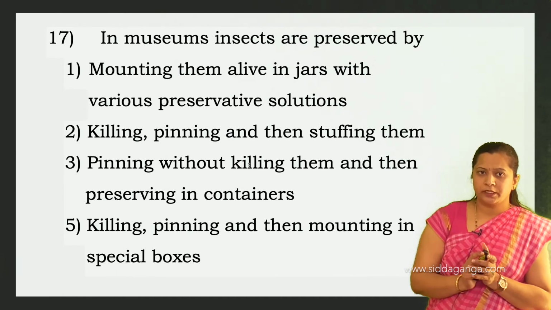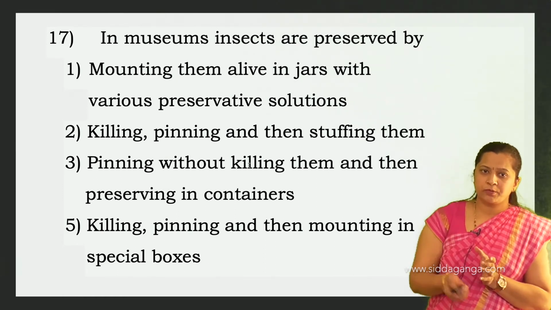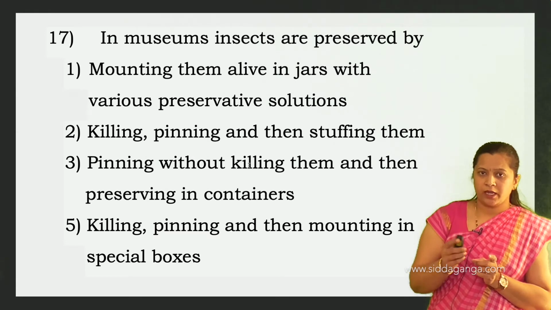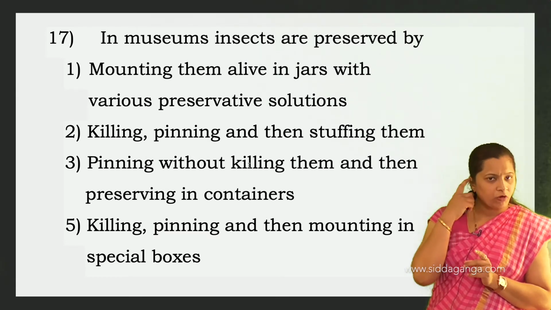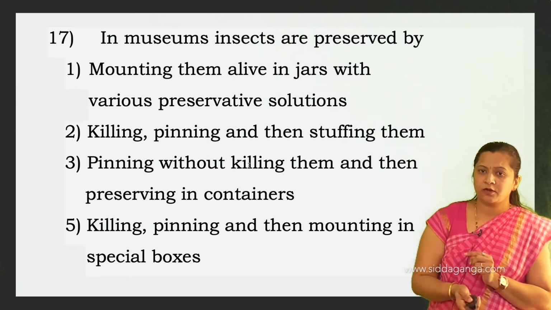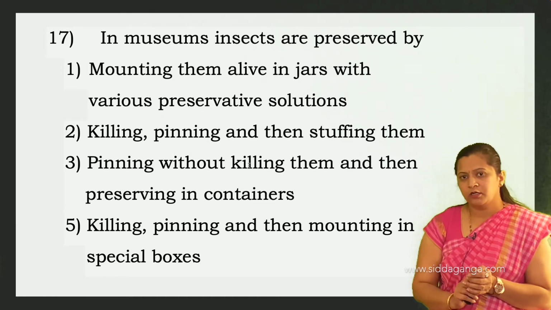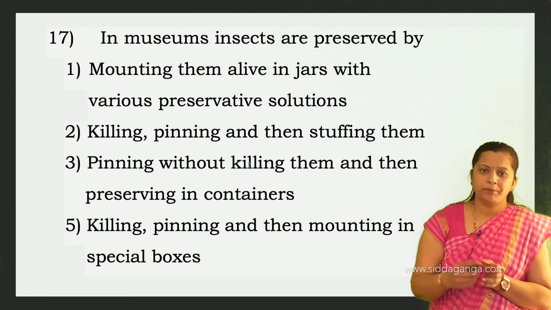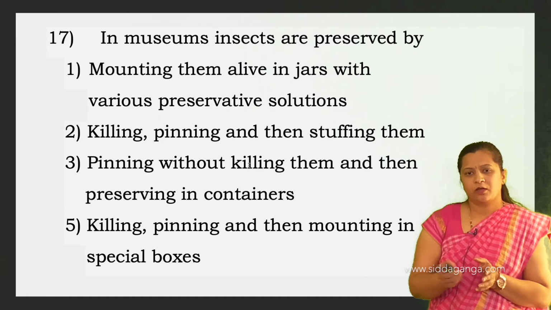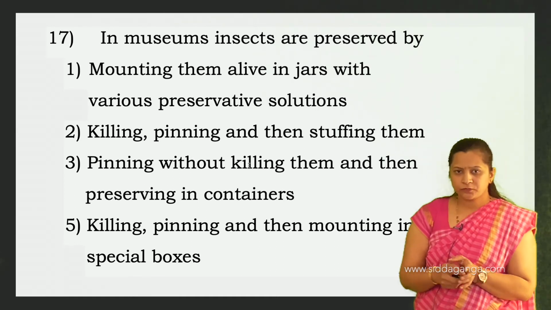So the first option, mounting them alive, is wrong. Killing, pinning and then stuffing: stuffing is usually done for larger animals, not for insects. Pinning without killing them and then preserving in containers, they are not preserved without killing.